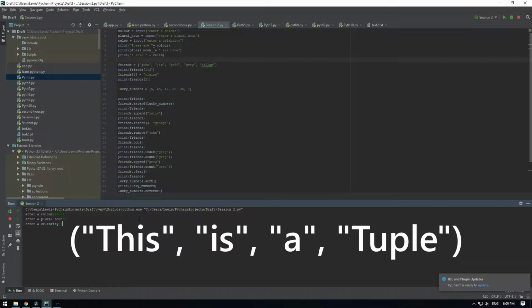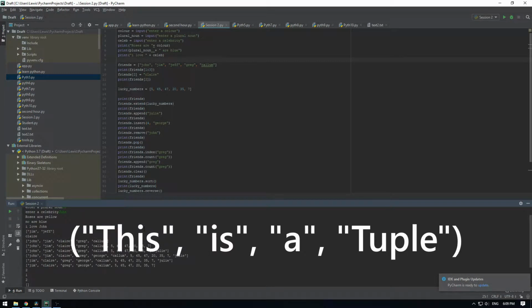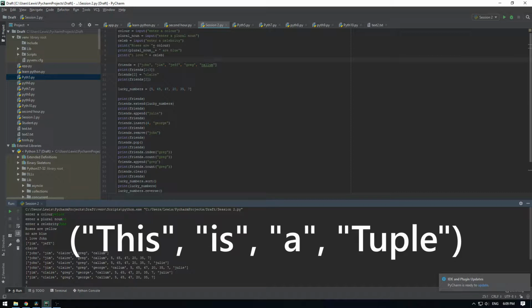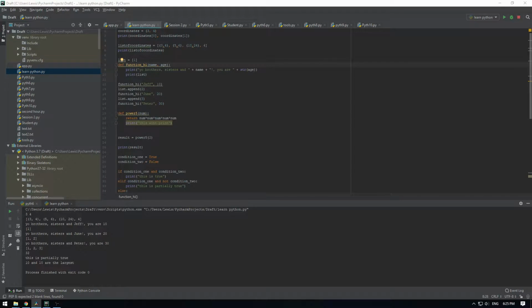Next is a tuple. A tuple is another type of data structure. The difference being is once values are entered into a tuple, they cannot be amended. You can actually have a list of tuples.